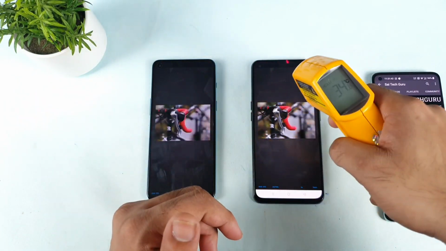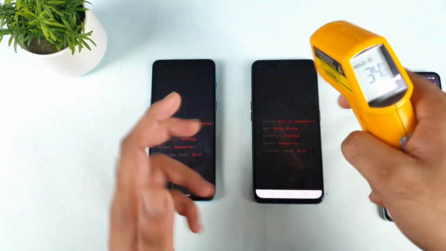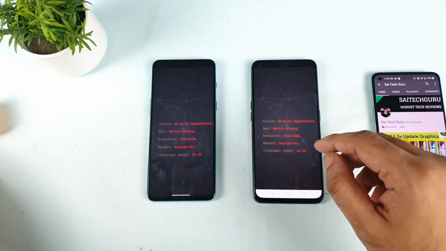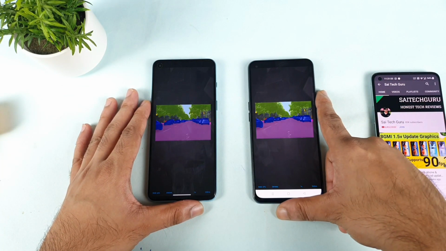It's not much, as you can see. It's very much the same. It's pretty close to each other on both phones. So 35 and 35, 34.8. Nothing much different, so no need to worry about the temperatures. I can keep it aside. There are only, I think, 4 more stages to go, and then we'll be able to see the difference.